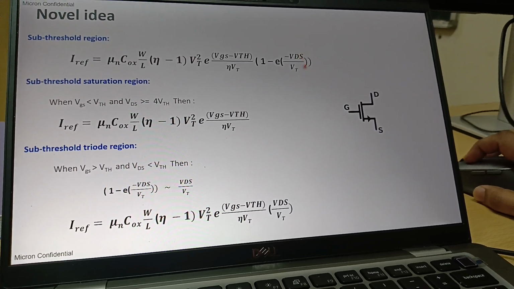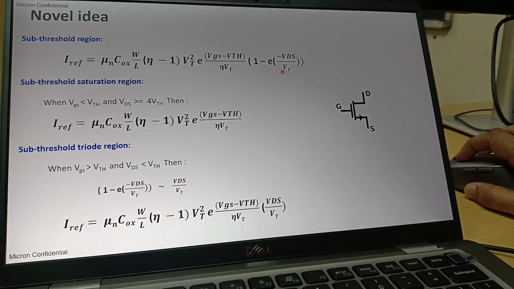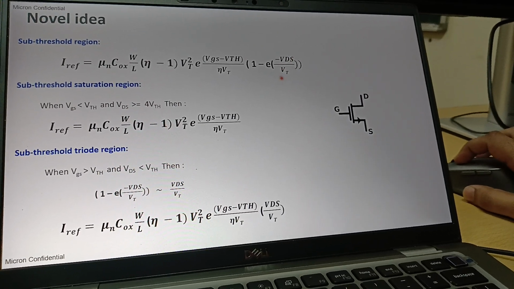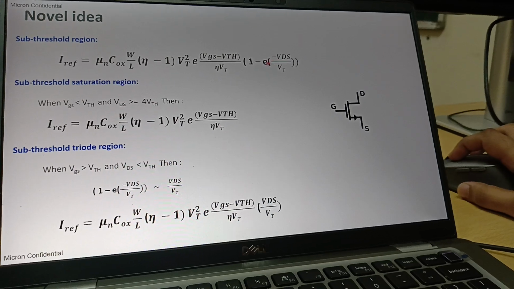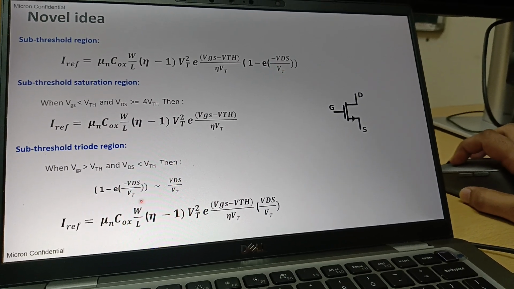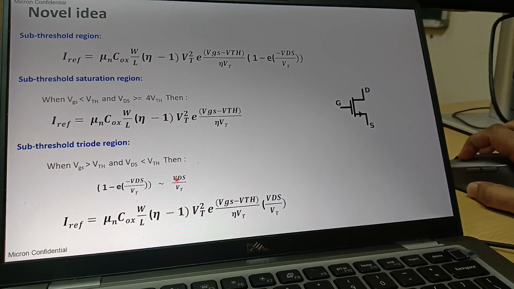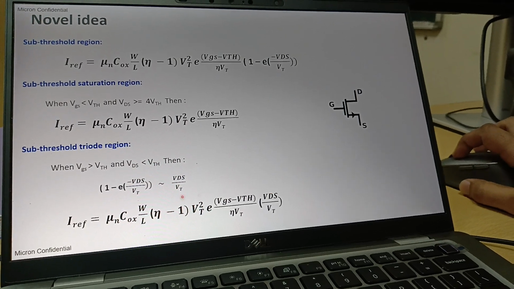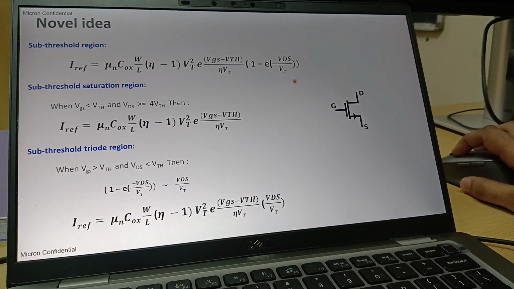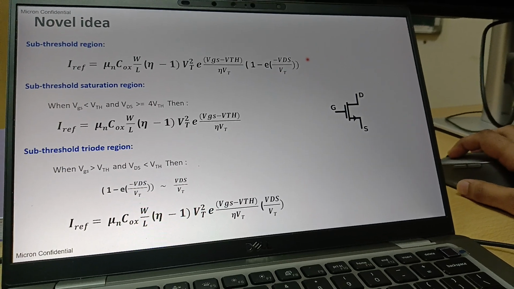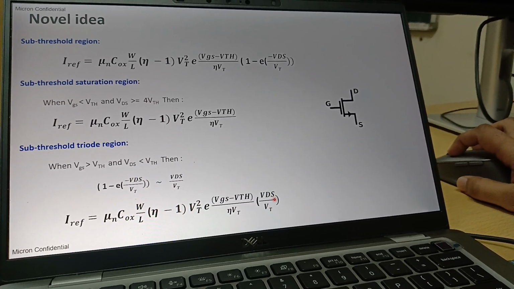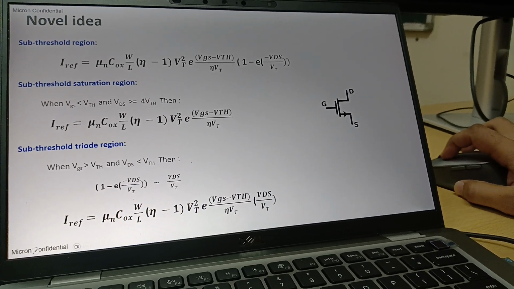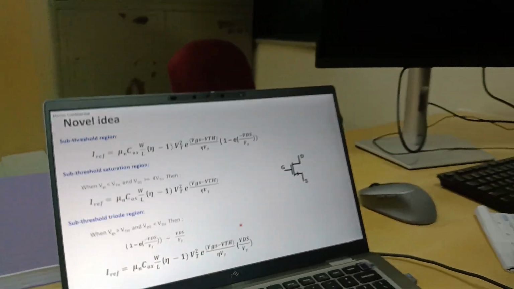So if your VDS is less than VT, that means this exponential term is now not dominating in the numerator, this denominator is dominating now. So if you expand this exponential series, then you will see that 1 minus exponential of minus VDS by VT will become VDS by VT only. So now you have this equation. How is this equation very helpful? Earlier we had some exponential terms here which create a non-linearity in terms of I reference. Now we have a linear term, right? So this VT will cancel out. So the current equation that we have has more control over temperature dependency compared to the previous one.